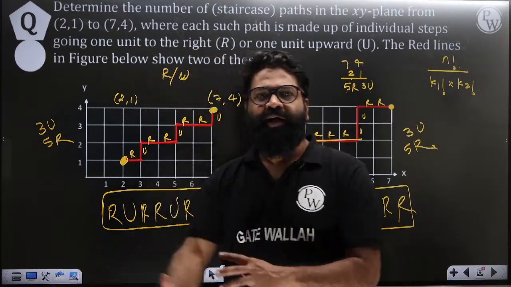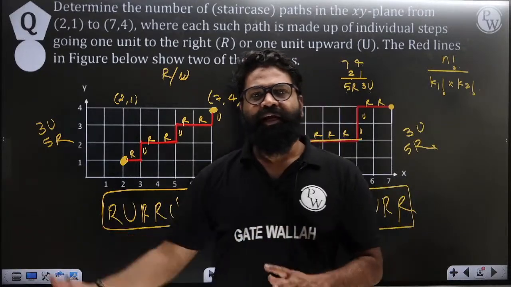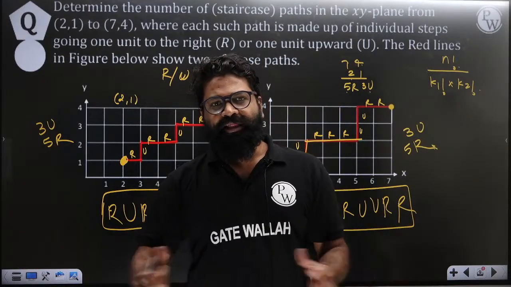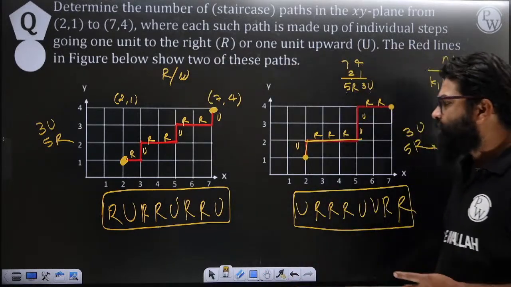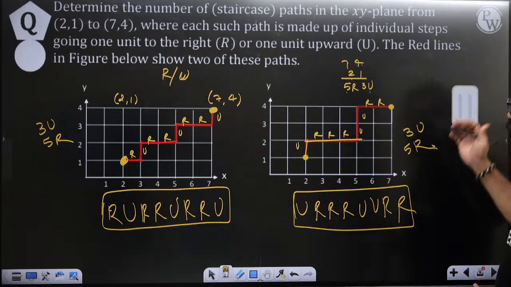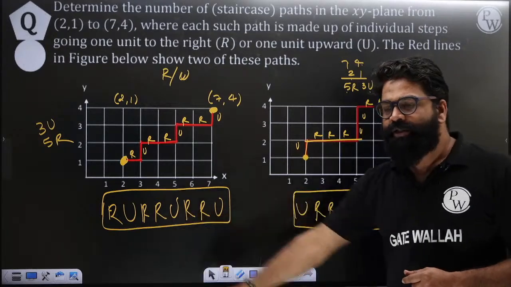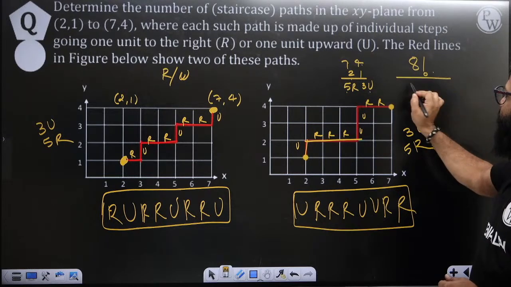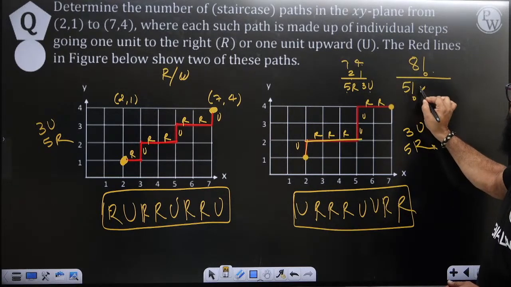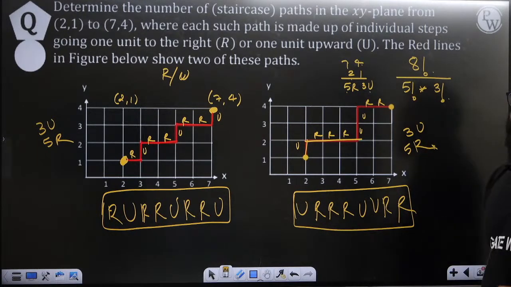How many ways can you write "databases"? How many ways can you write "Mississippi"? In that manner, where repetitions are allowed, these are permutations with identical objects. If I ask how many ways you can arrange this and how many ways you can arrange this, you will get 8 factorial divided by 5 factorial into 3 factorial. This will become your answer.